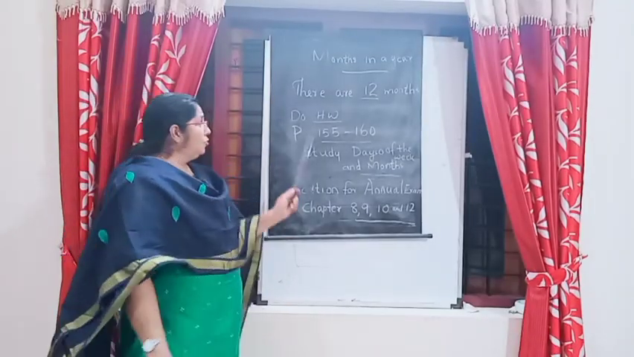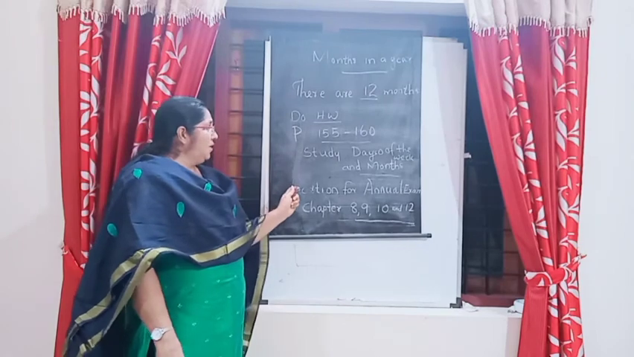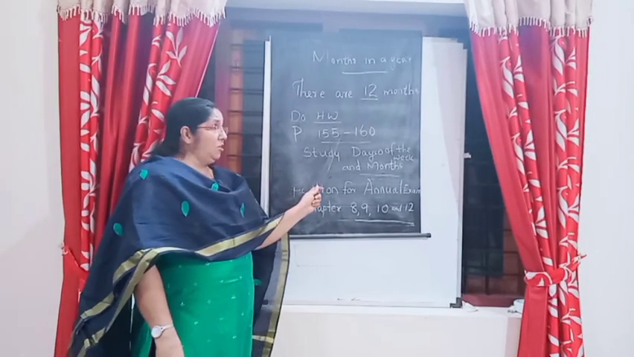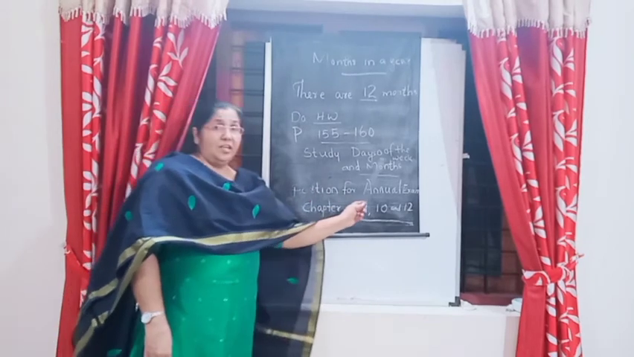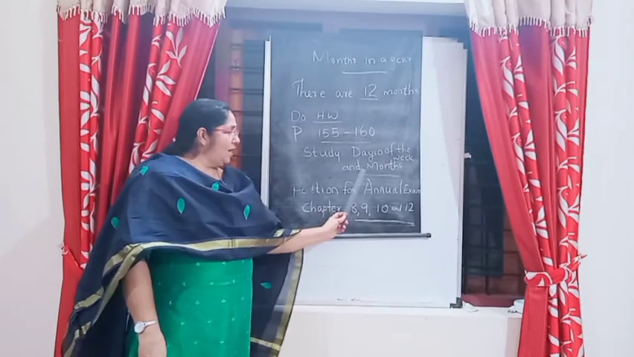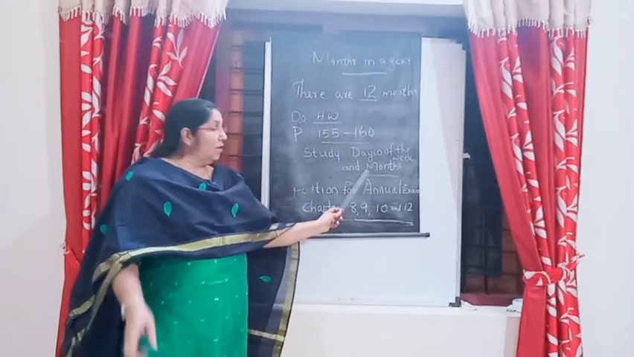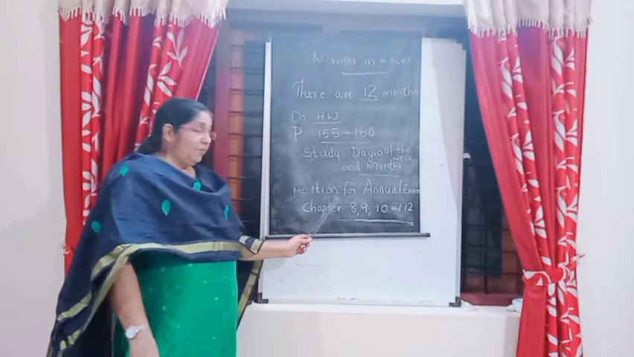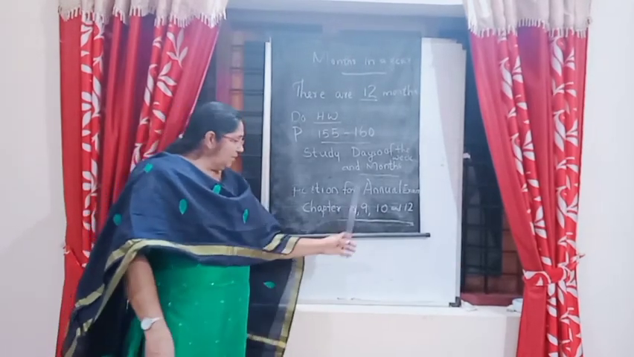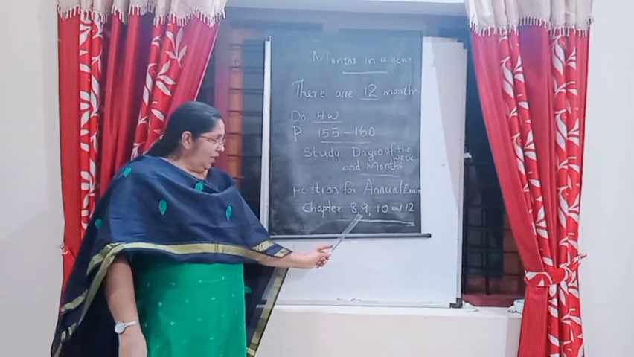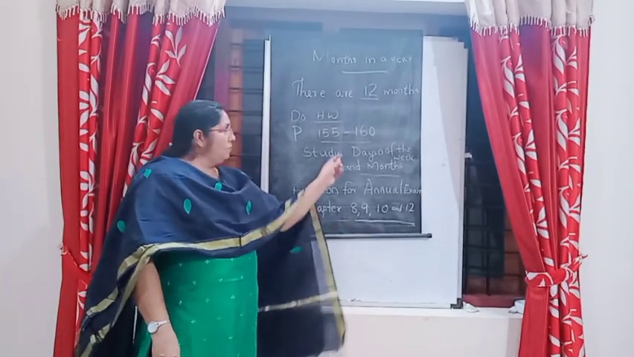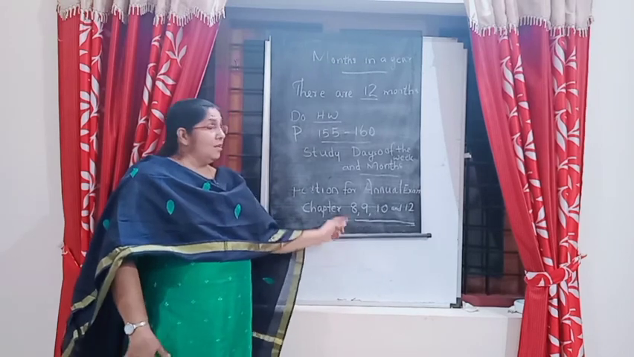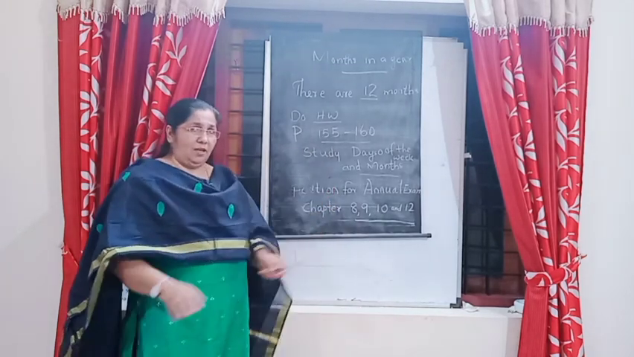Now all of you do the exercise, page number 155 to 160. Then study the days of the week and months. Write in your notebook and study 5 times. Then this portion for the annual exam is chapter 8, 9, 10 and 12. All of you study these 4 lessons and prepare well. Okay.